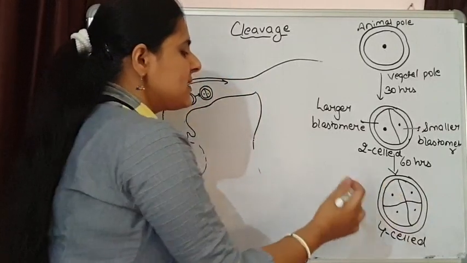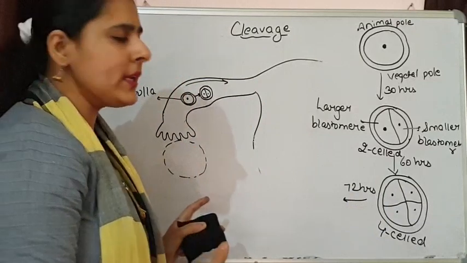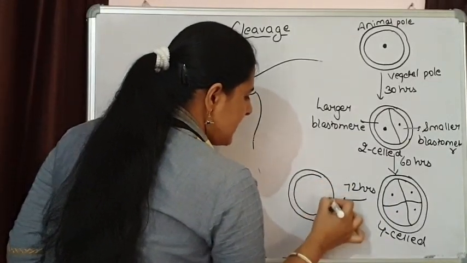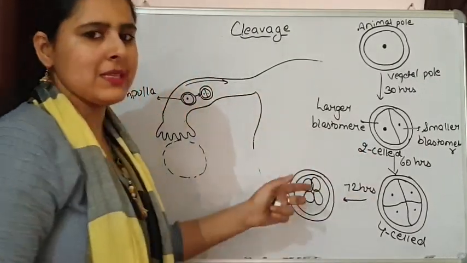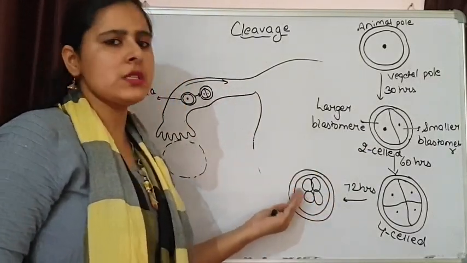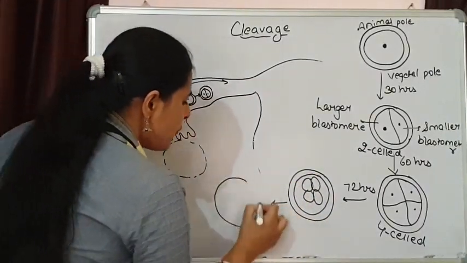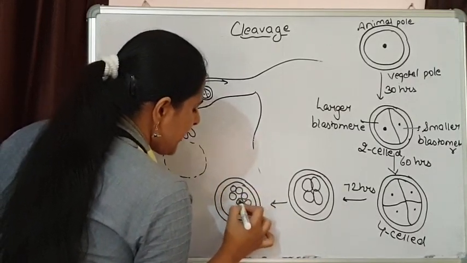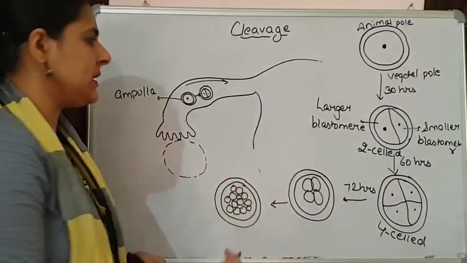Now this four-cell stage, after 72 hours, again undergoes mitotic division and it will lead to the formation of an eight-cell stage. Four cells will be present on the backside, so an eight-cell stage will be formed, and this process of continuous division is going to take place, and finally it is leading to formation of a 16 or 32 cell stage. This is how the mitotic division is taking place, and a mass of cells is formed.